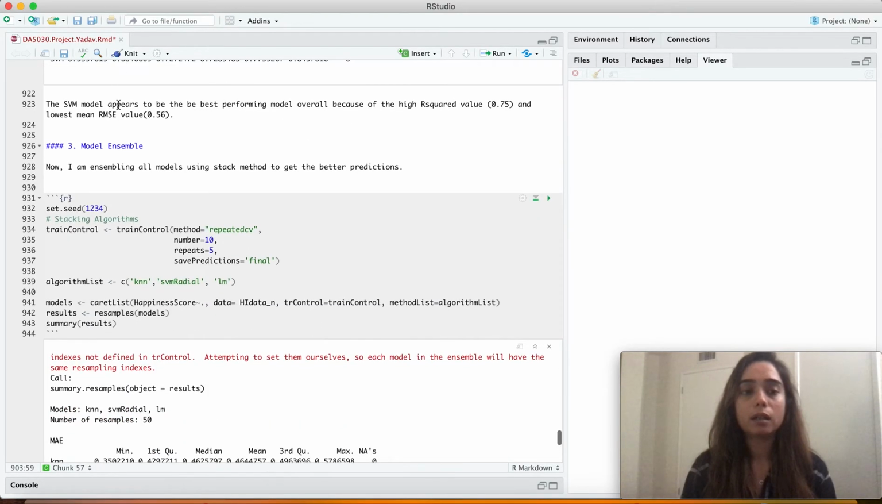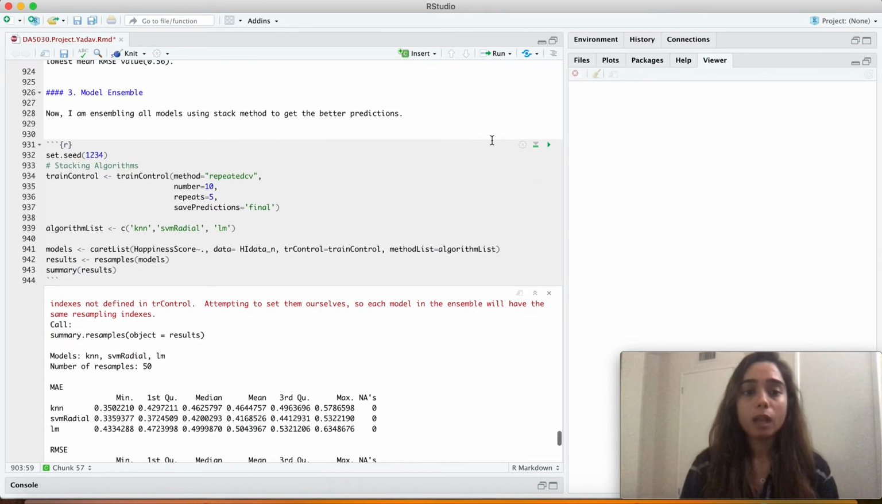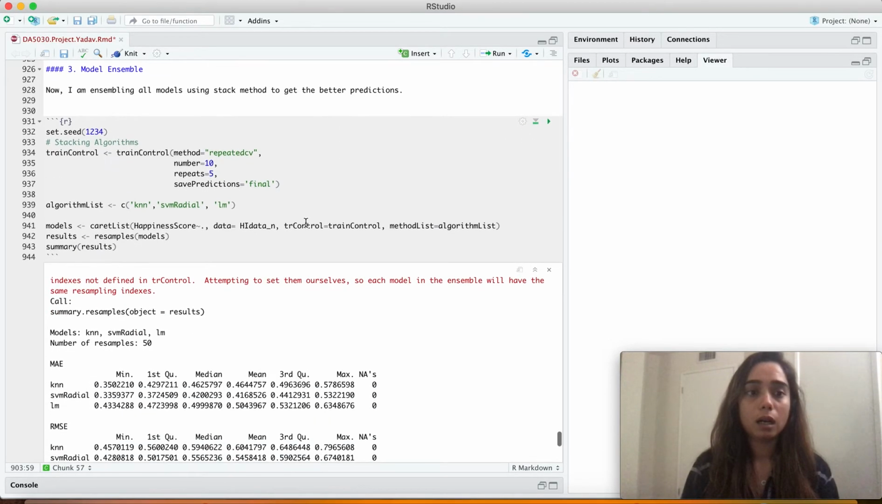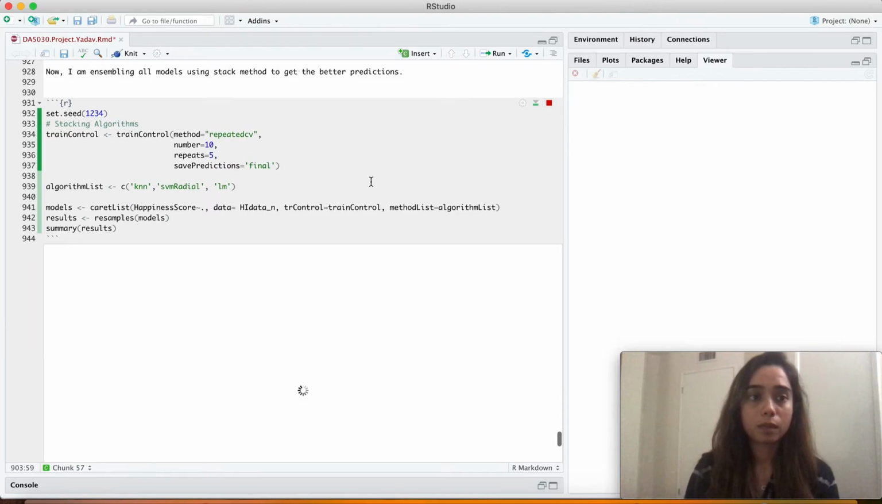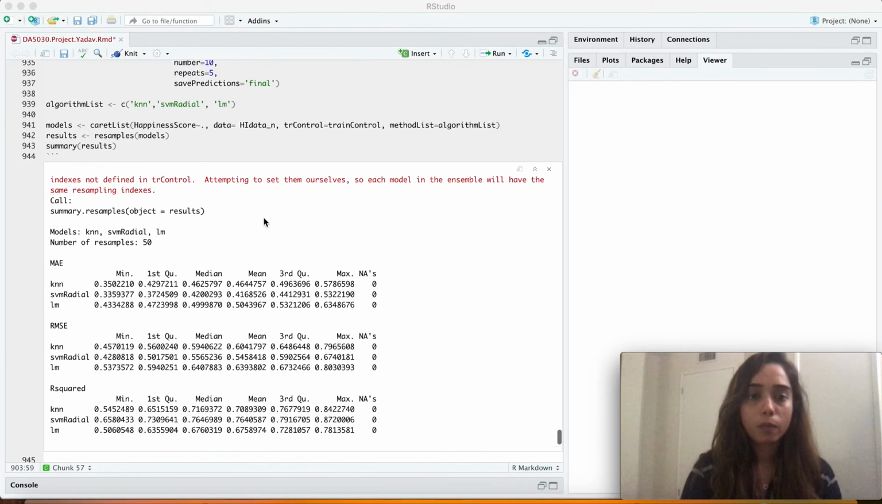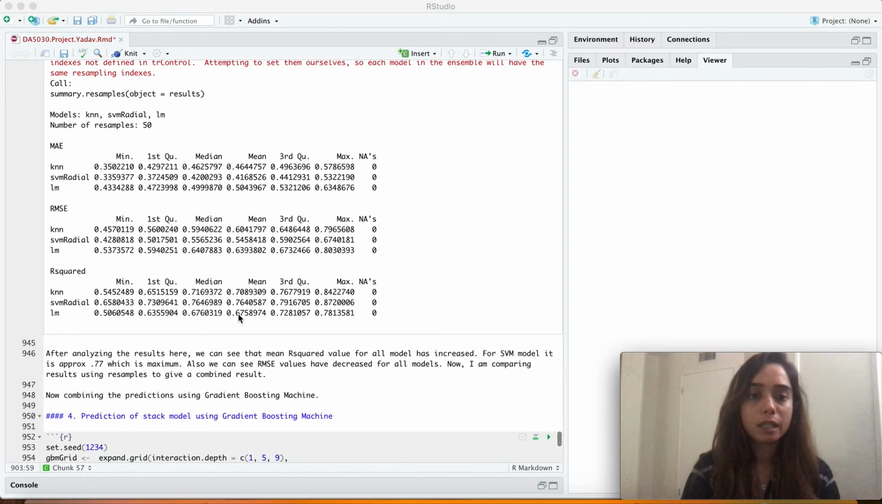Then I did model ensembling with the help of the stack method. In this method, I trained the control, and then by using resamples, I analyzed the results. These are the results of my ensemble model. Here we can see that for SVM, the mean R squared value is the highest, and the RMSE value is the lowest.